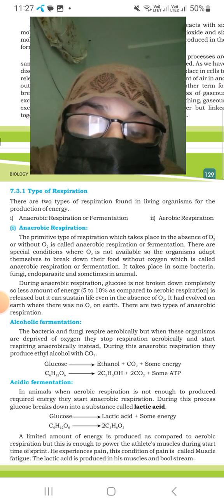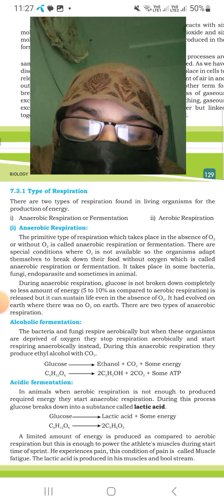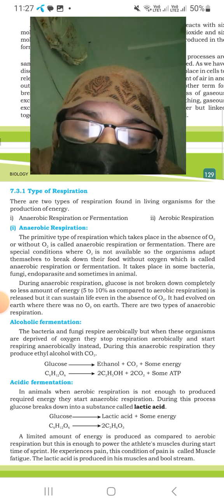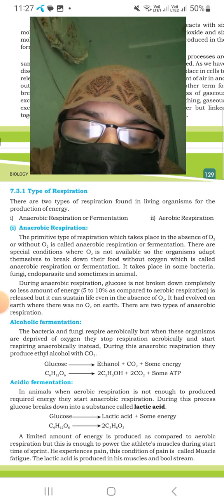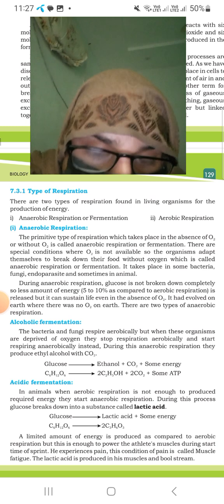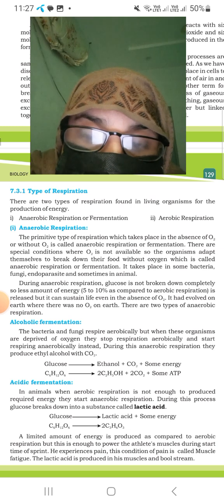There are two types of anaerobic respiration: alcoholic fermentation, which occurs in bacteria and fungi, and lactic acid fermentation.